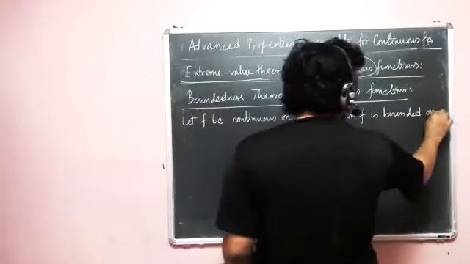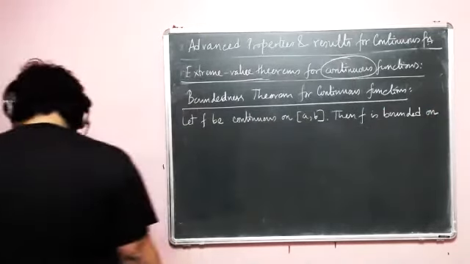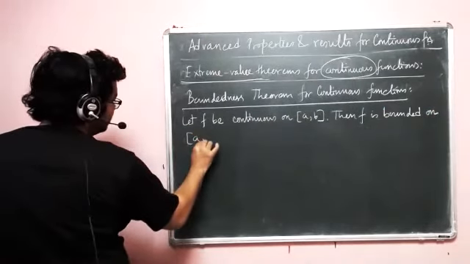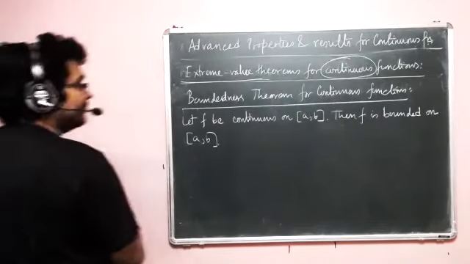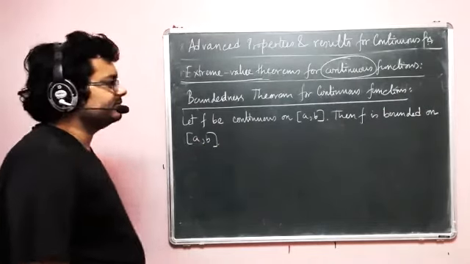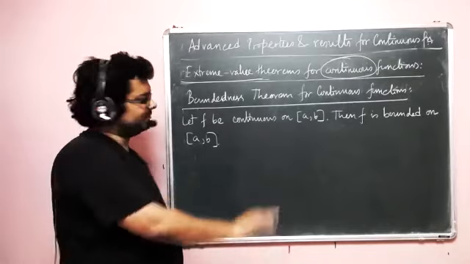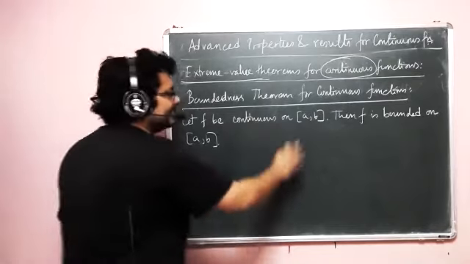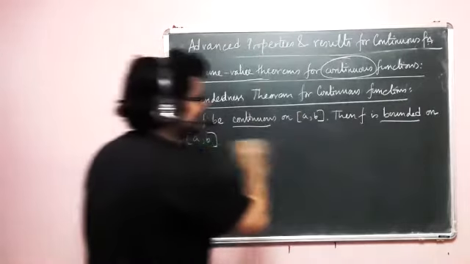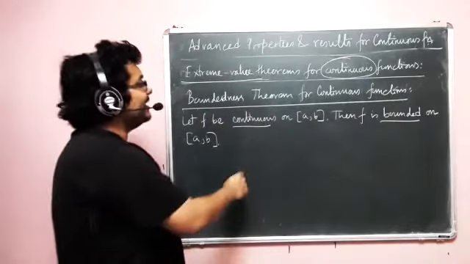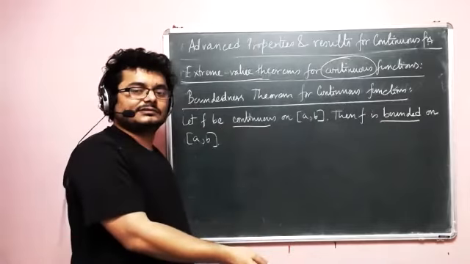Then f is bounded on closed [a, b]. Now the theorem is as simple as that. If f is continuous, then f is bounded. Continuous, bounded. Simple implication. How does it connect to extreme values?